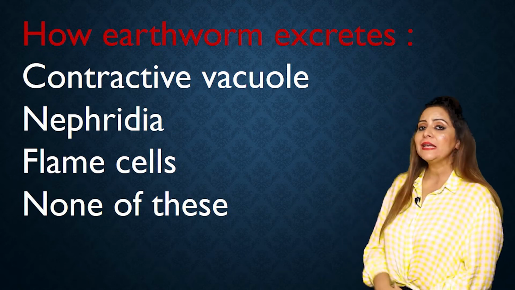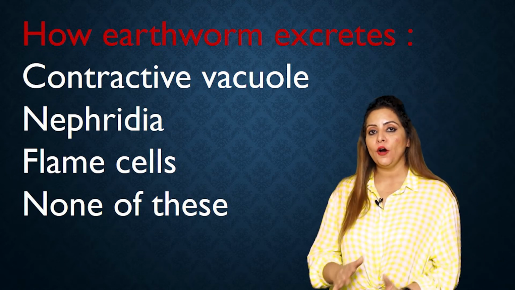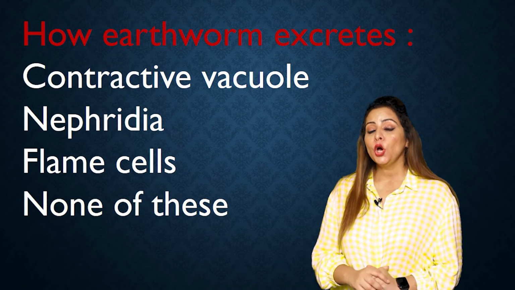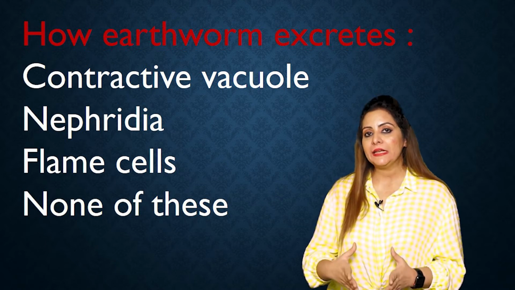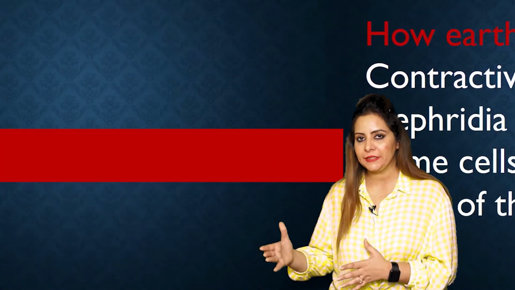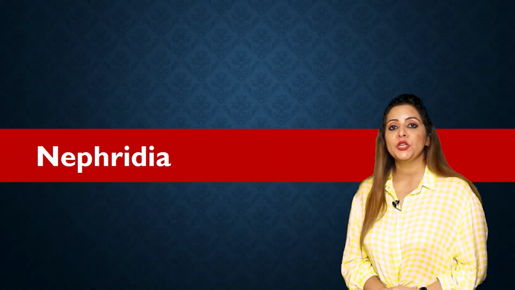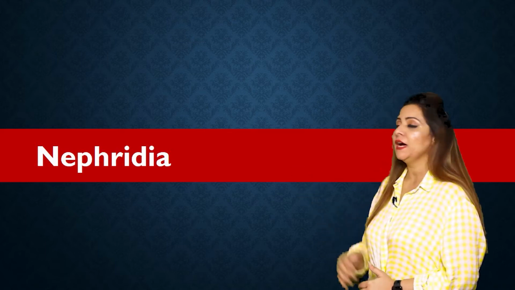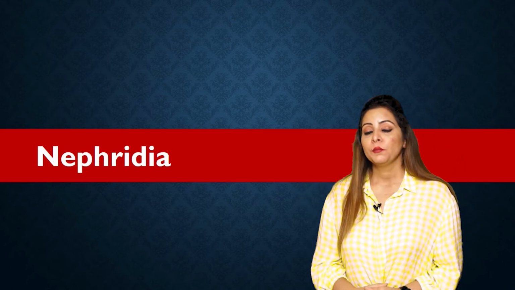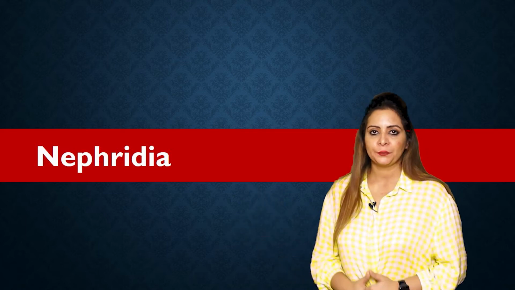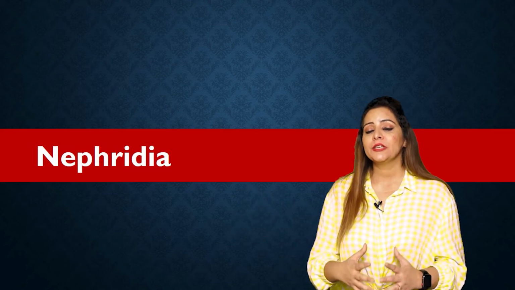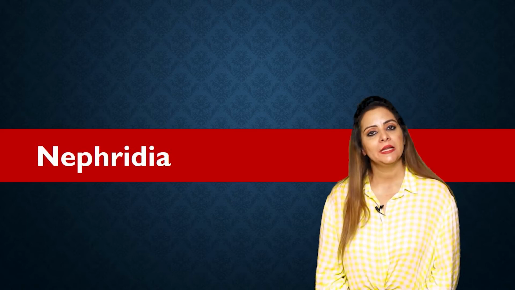We know that earthworm falls in the category of annelida. So how do annelida excrete? We know that annelida excrete through nephridia. So here the correct option is B, that is nephridia, because the earthworm excretory part is the nephridia. So I think it's clear. Let's move on to the next question now.